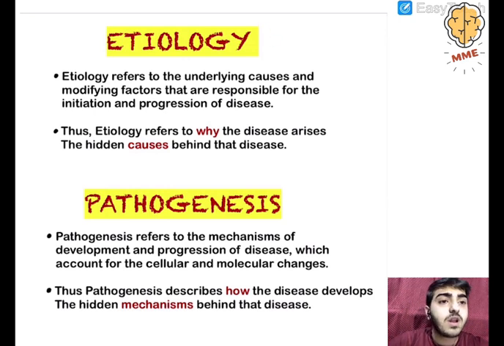The next important terminology is pathogenesis. Pathogenesis refers to the mechanisms of development and progression of disease which account for the cellular and the molecular changes. Thus, pathogenesis describes how the disease develops and the hidden mechanisms behind it. Etiology states why the disease is occurring, and pathogenesis says okay, the disease is occurring, I know that, but how is the disease occurring? What is the mechanism behind it? That is related to pathogenesis. I hope you understand this very clearly. Okay, let us move forward.